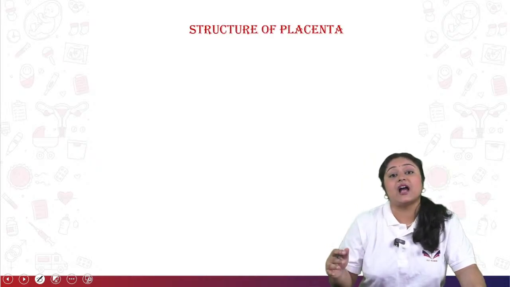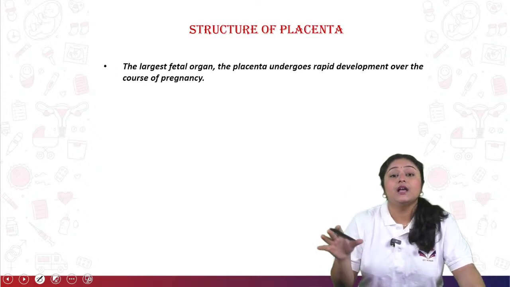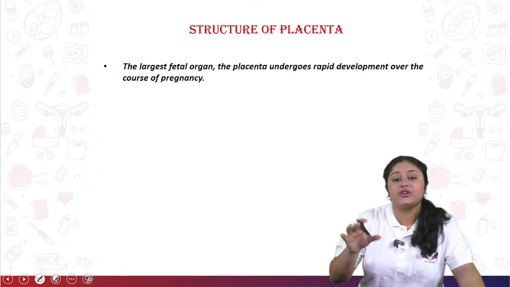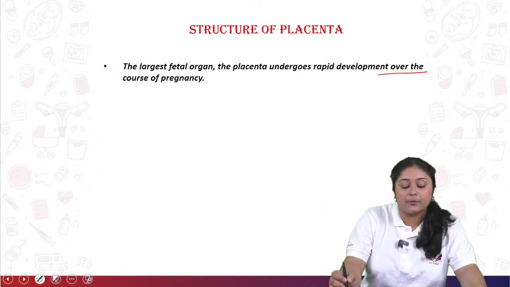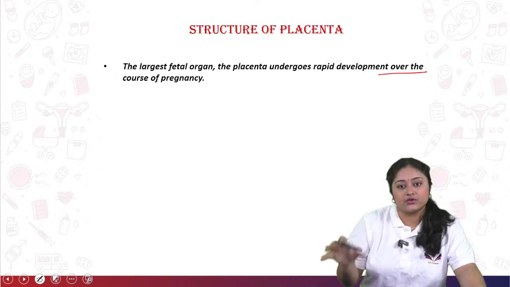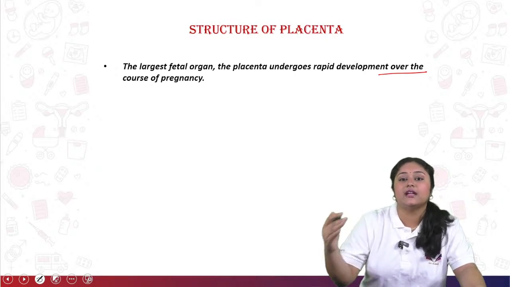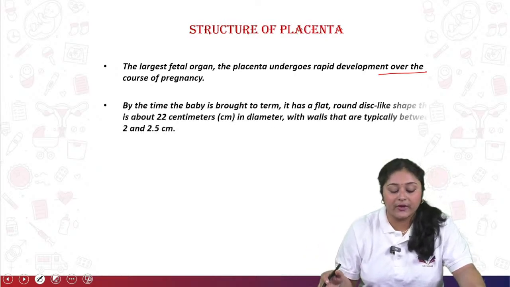Now come to the structure of the placenta. Mainly it is the largest fetal organ inside of the uterus during the conception period. The placenta undergoes rapid development over the course of pregnancy. As the placenta develops in structure as well as size, the physiological changes also happen.